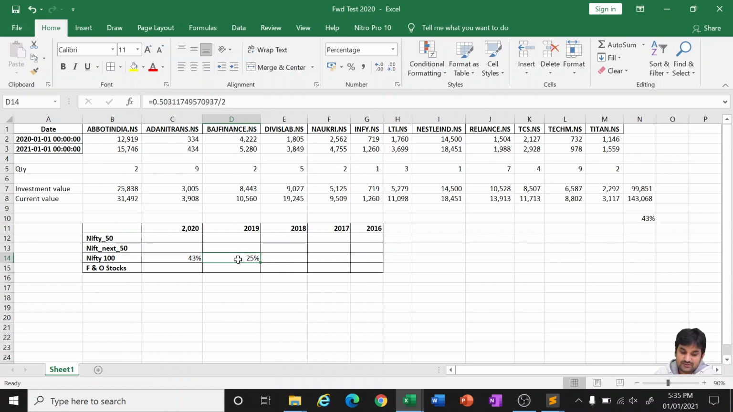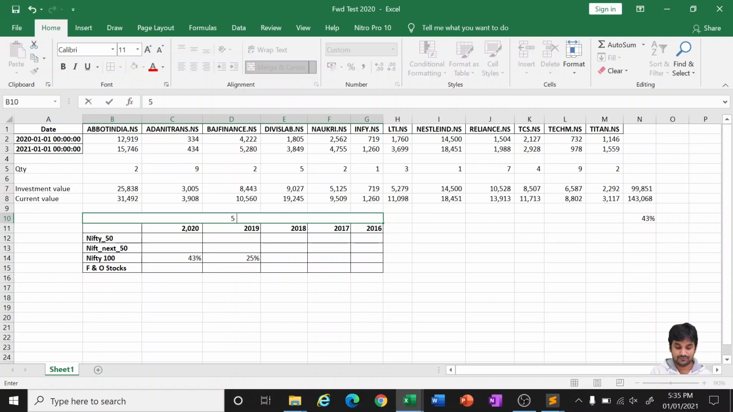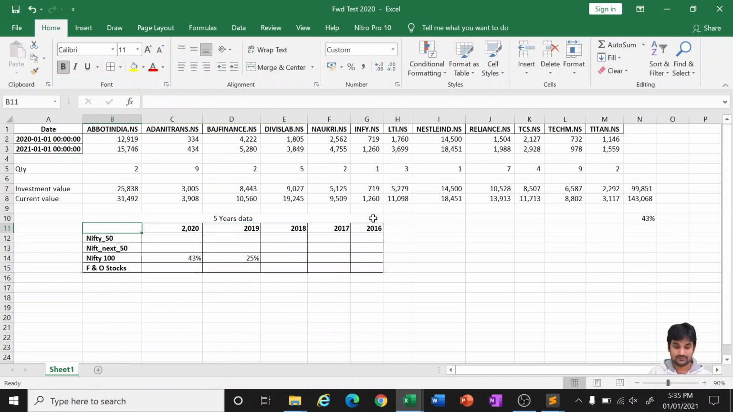So let me see exactly the 2019 stocks. What was the result by end of 2020? So it will be giving the right picture to us. So this is based on the 5 years data. You can also do it based on 1 year data, 2 years, 3 years, 5 years, 10, 15 years. It's up to you. This is based on 5 years data, and I will share it with you.